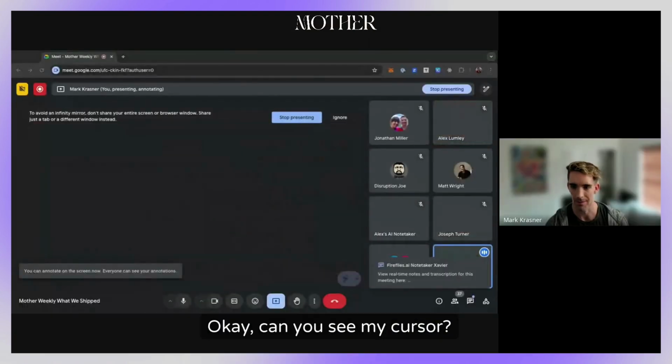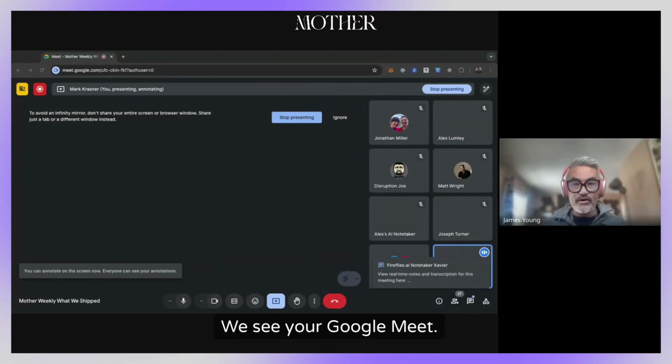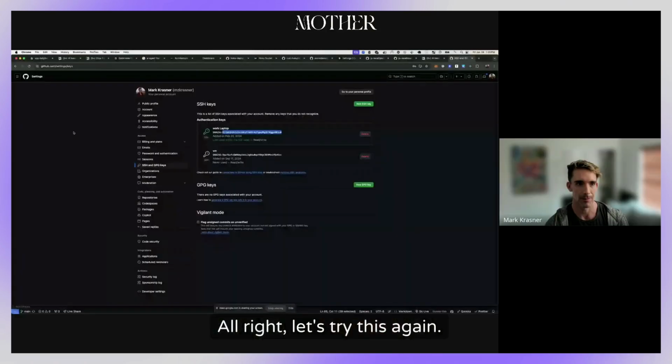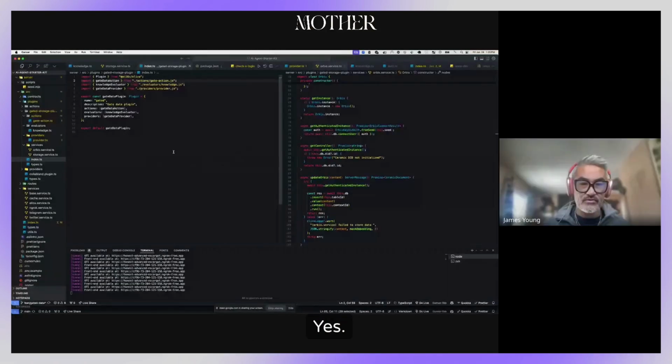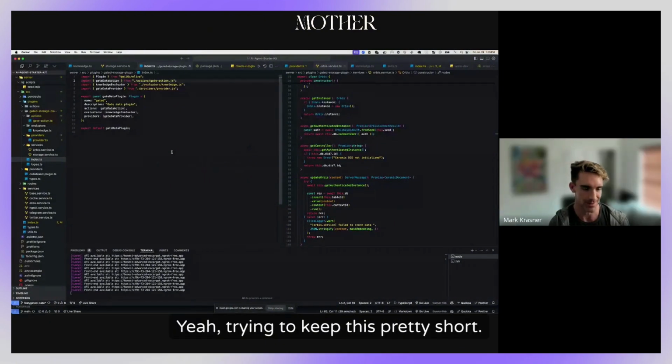Can you see my cursor? We see your Google Meet. Oh, all right, let's try this again. What about now? Yes. Okay, fantastic. Yeah, trying to keep this pretty short.